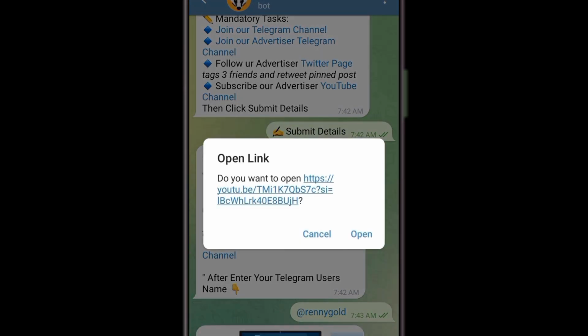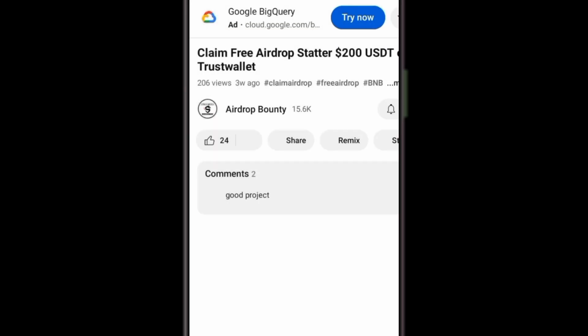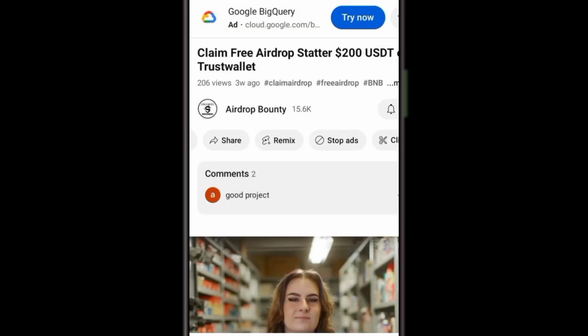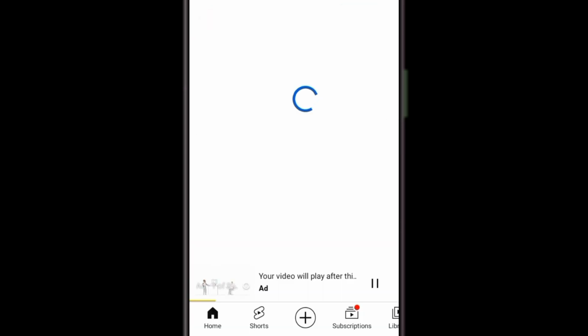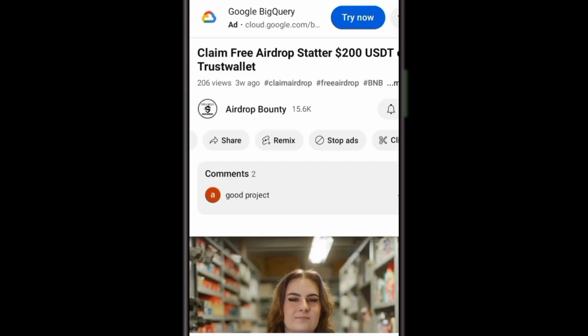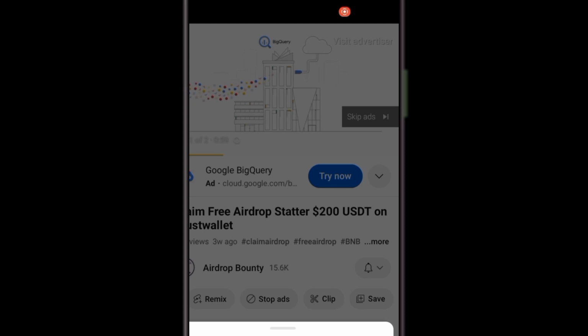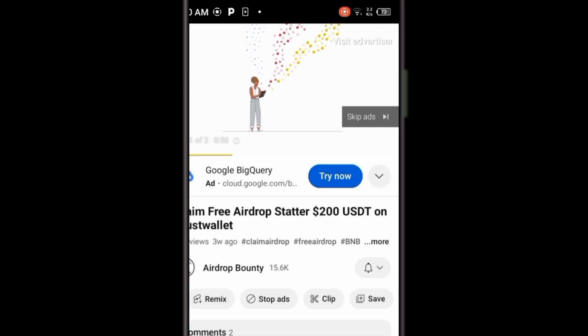Yeah, we have to as well subscribe to their YouTube channel. The people doing this are more like advertisers on their YouTube channel. On here is where you subscribe. You can subscribe on there. And as you're subscribing, don't forget to subscribe to my YouTube channel as well and follow me on TikTok. It's very simple. This is free money, so you don't have to be worried about anything. I've subscribed already. So don't worry, let's go back. Let me show you guys this. You can see I'm subscribed, so I have to go back right now.